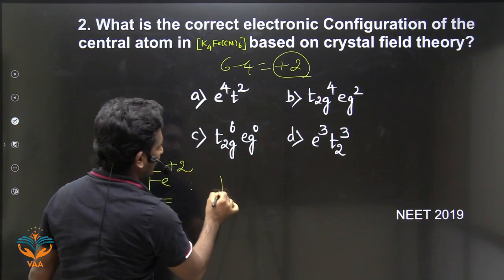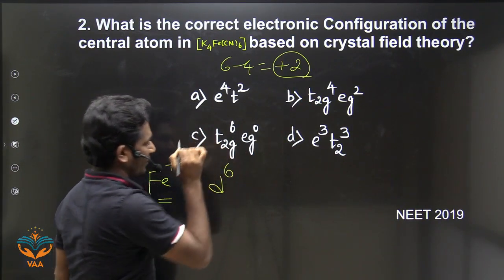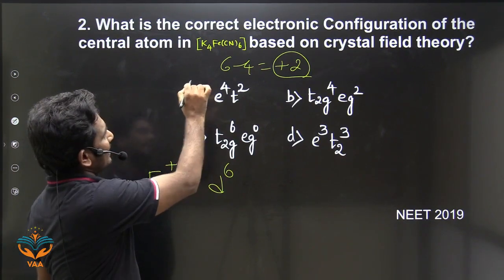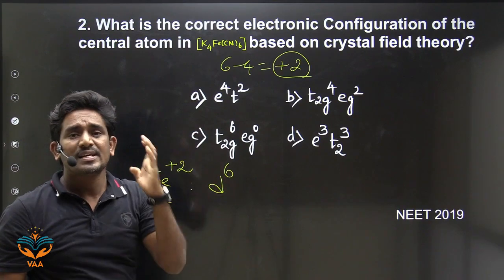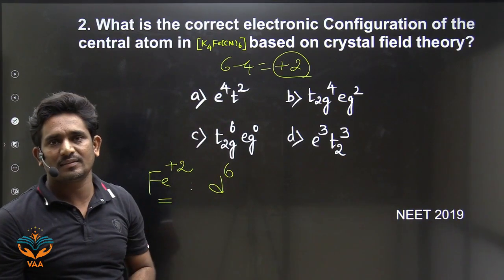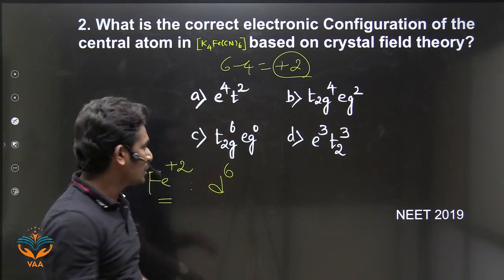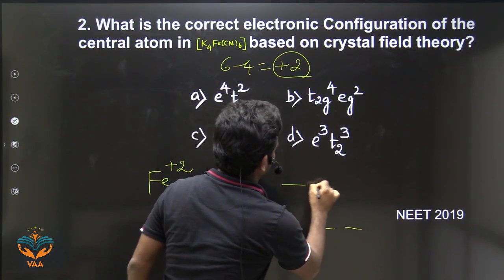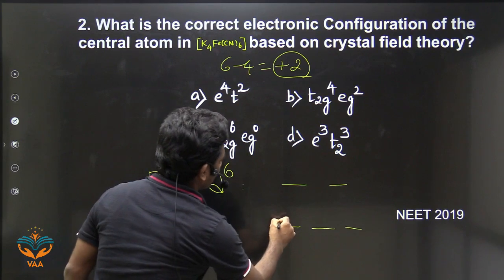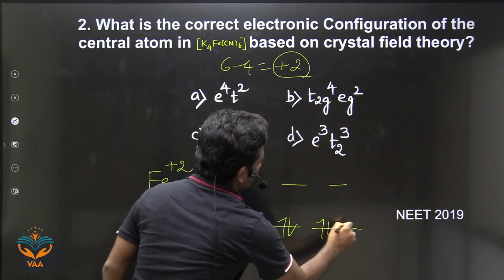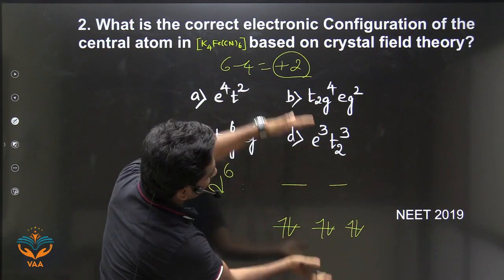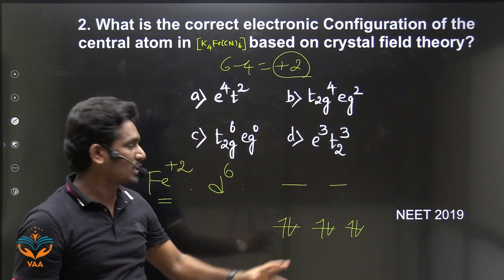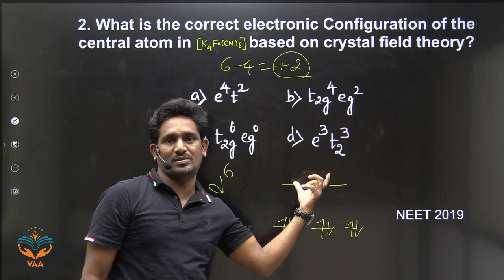So which configuration is it? It is d6 configuration, and CN minus, the cyanide ion, is a strong field ligand. So what happens now? Pairing takes place. There is a huge splitting here. Due to this huge splitting, no electrons will go to the eg orbitals.